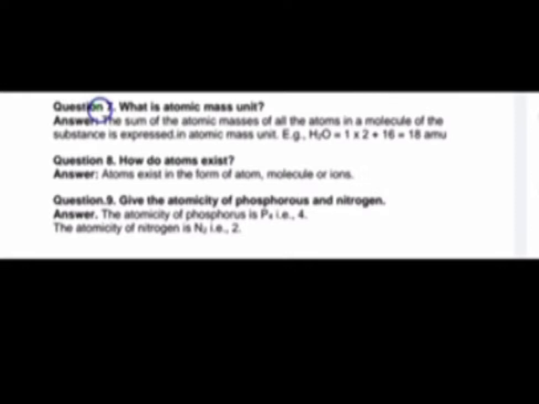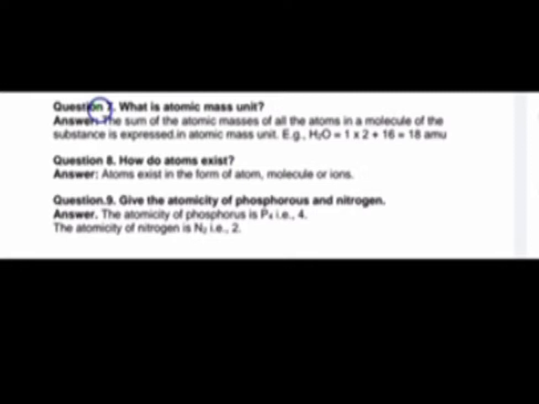Okay. For example, when we take H2O, H2O is a molecule. There will be 2 hydrogen. H2 means 2 hydrogen. We know the atomic mass of hydrogen is 1, so 1 into 2, plus in H2O there is 1 oxygen.